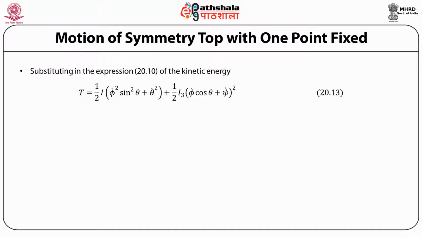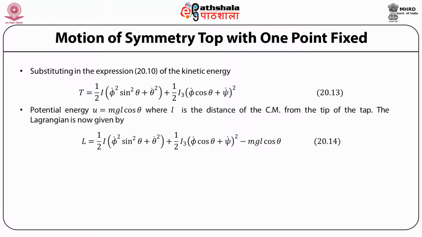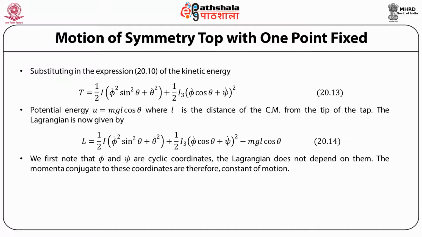Now the symmetric top is in the presence of the gravitational force. So its potential energy U is equal to mgl cos theta, where l is the distance of the center of mass from the tip of the top. The Lagrangian is now given by the kinetic energy minus the potential energy, which is mgl cos theta. And if you look at the expression of the Lagrangian, the angles phi and psi do not appear. So phi and psi are cyclic coordinates. The Lagrangian does not depend on them.